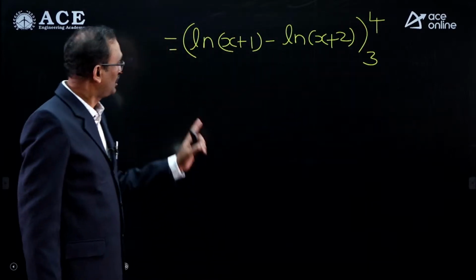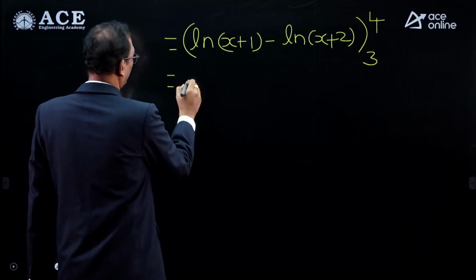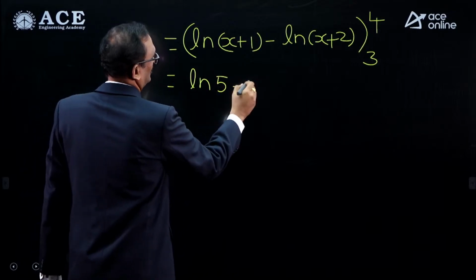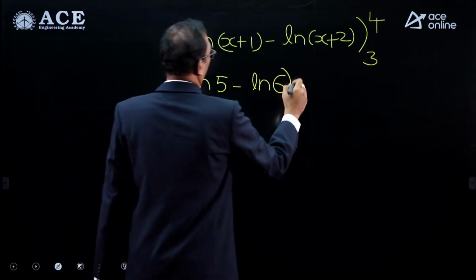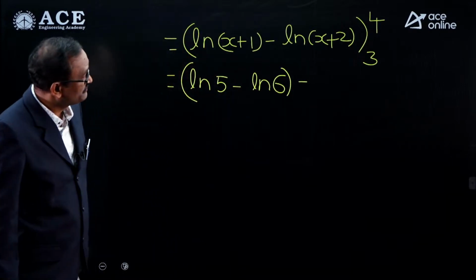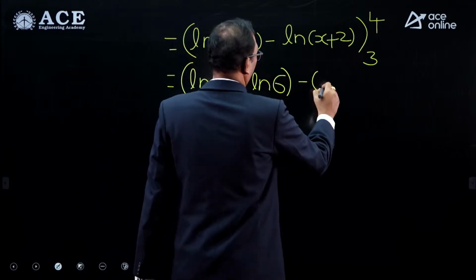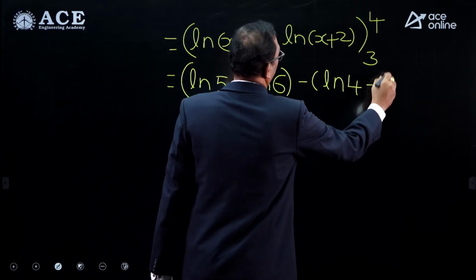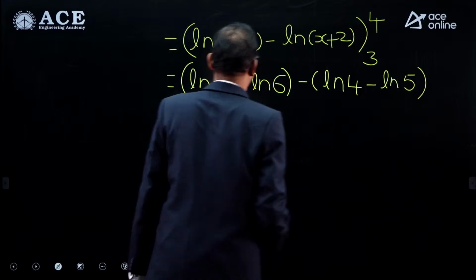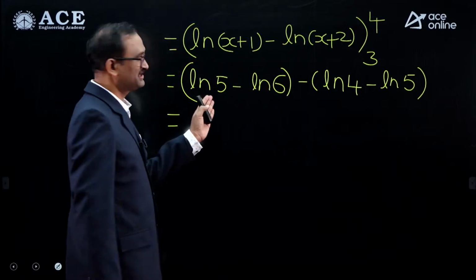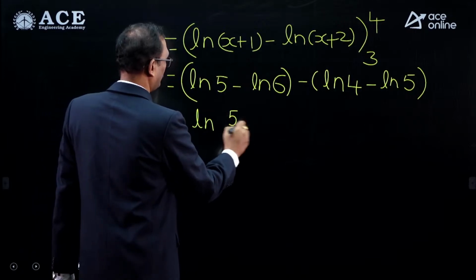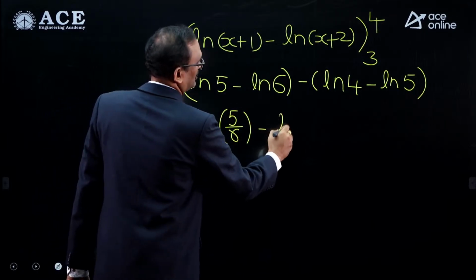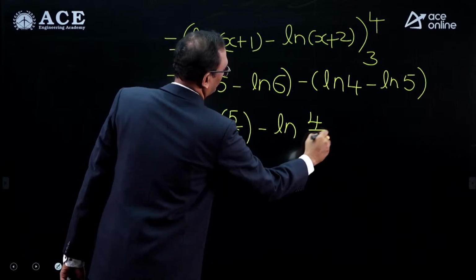Replace x by upper limit 4: 4 plus 1 is 5, minus 4 plus 2 is 6, minus replace x by lower limit 3: 3 plus 1 is 4, ln 4 minus ln 5. This is ln A minus ln B, that is ln A by B. ln 5 by 6 minus ln 4 by 5.